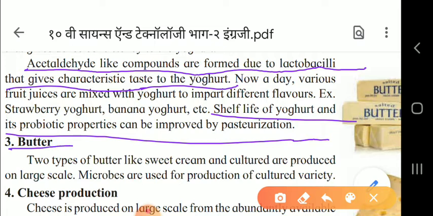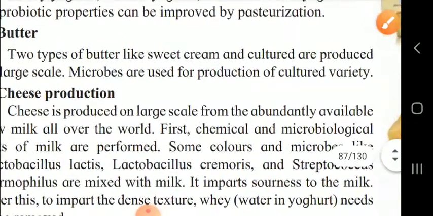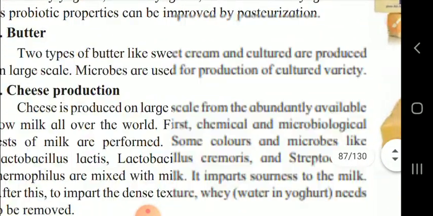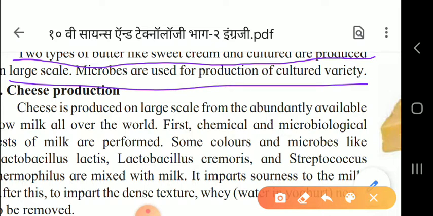Two types of butter, like sweet cream and cultured, are produced on large scale. Microbes are used for production of this culture activity. So this is all about the butter that you have to note down: two types of the butter, like sweet cream and cultured, are produced on large scale, and microbes are used for the cultured variety of the butter.